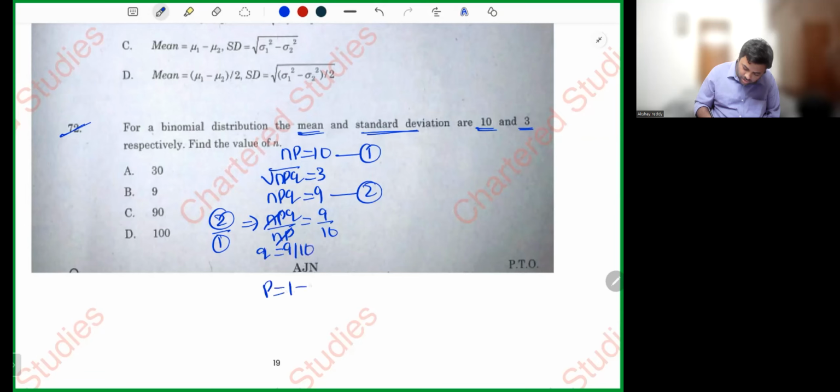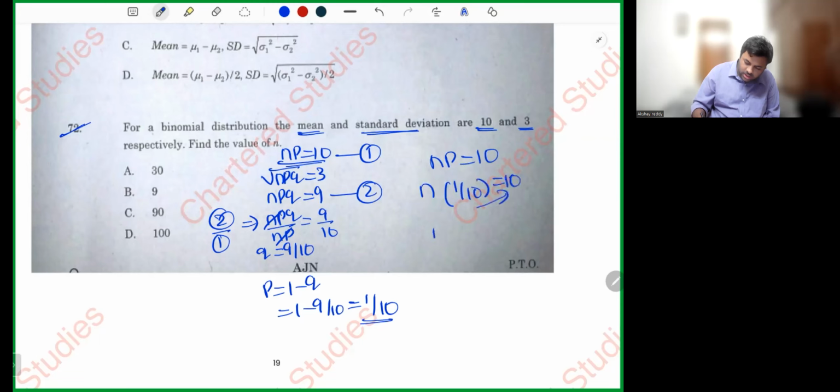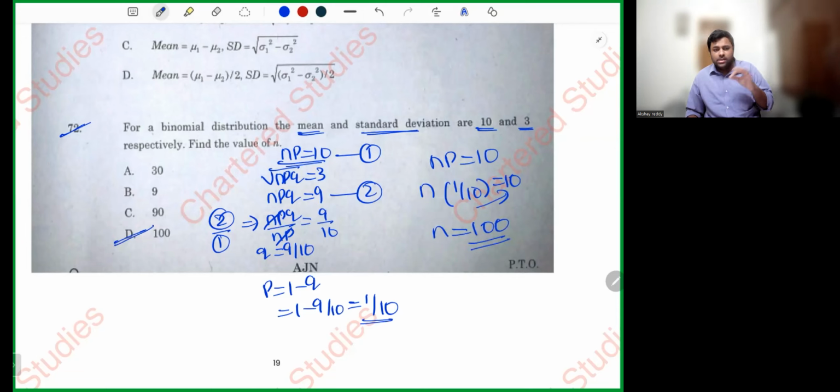Q is equal to 9 by 10. P is equal to 1 minus Q, which is 1 minus 9 by 10, so 1 by 10. Now NP is 10, right? NP is equal to 10, but we got the P value as 1 by 10. Let's do cross multiplication. N is equal to 10 into 10. So what is the value of N, my dear friends? The value of N is simply equal to 100. Nothing much difficulty here. Simple.